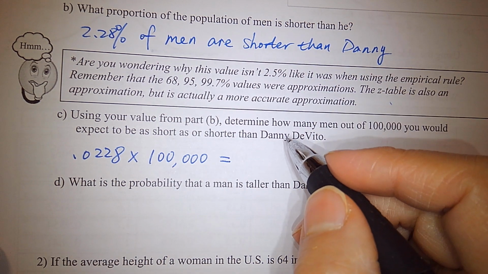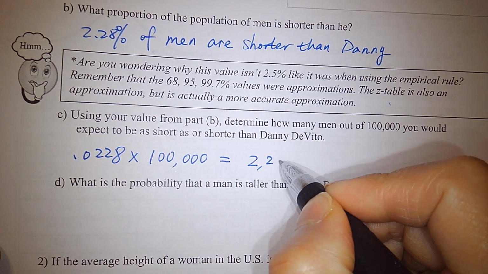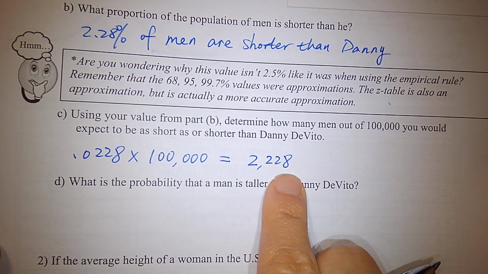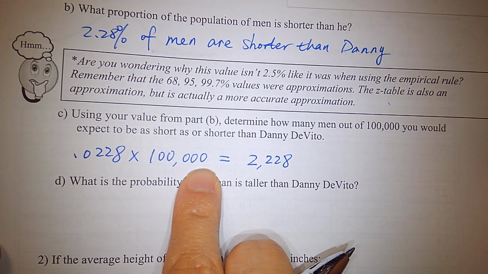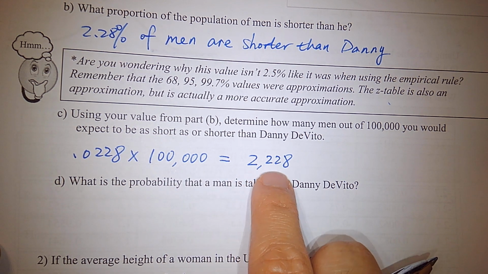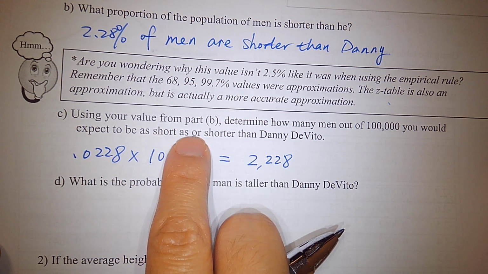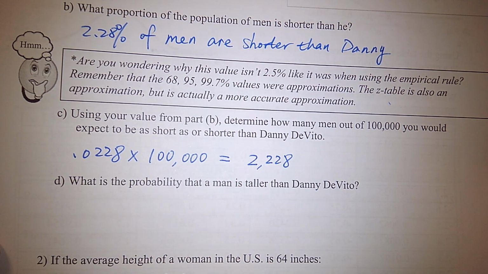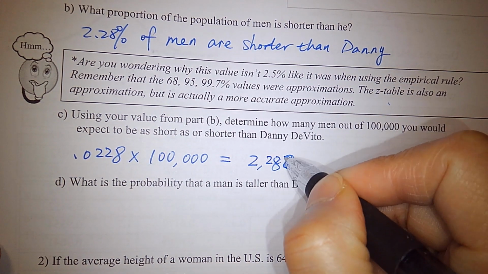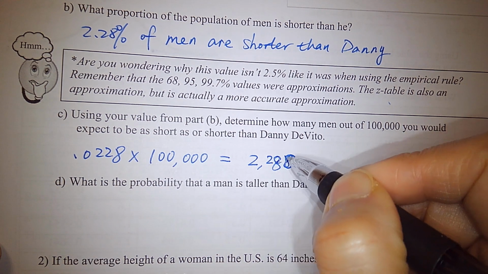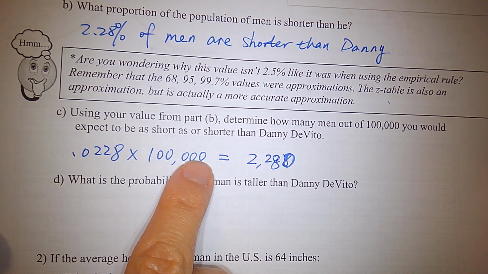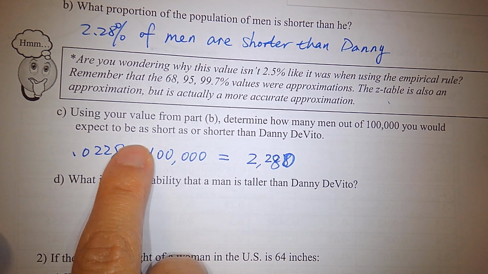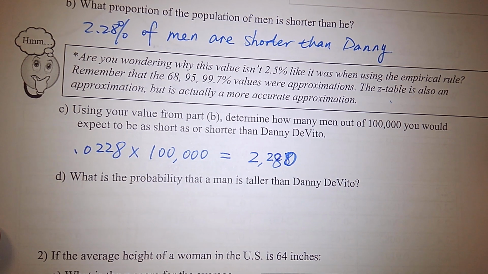What do you get? We should get 2,228, right? You get the same answer, right? So that means out of 100,000 men, about 2,228 men are as short as Danny. 2,280, isn't it? Oh, you're right. Thanks. Yeah, I made a mistake. Okay, let me know, okay? 2,280, okay? Because we moved the decimal point to the right by 5 digits, right? So 2,280, you're right. Good.